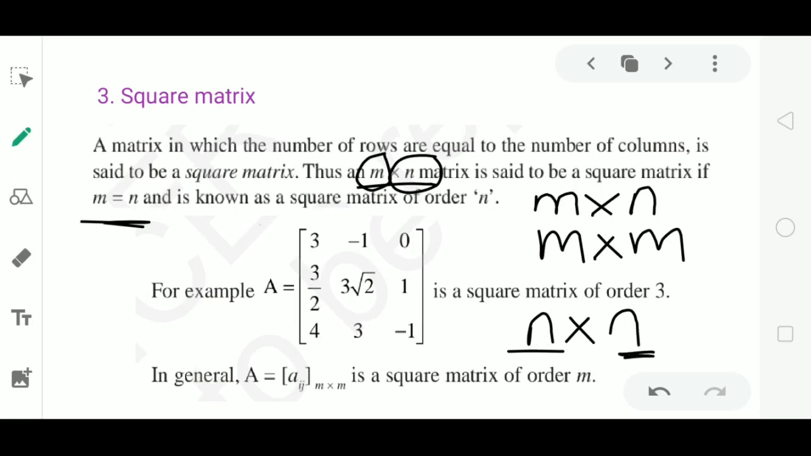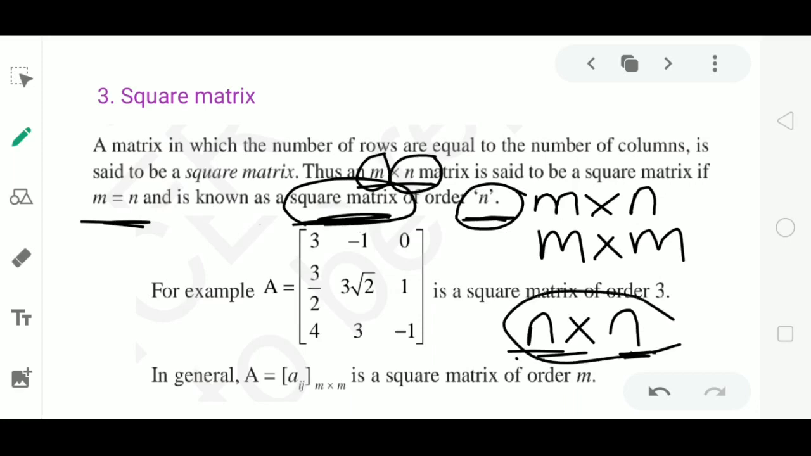Since the number of rows and columns are equal, instead of writing m or n 2 times in the order, we directly say a square matrix of order n. By the name square, it can be understood that there will be n rows and n columns. So instead of writing n by n or m by n, we say a matrix is of order n in case of a square matrix.